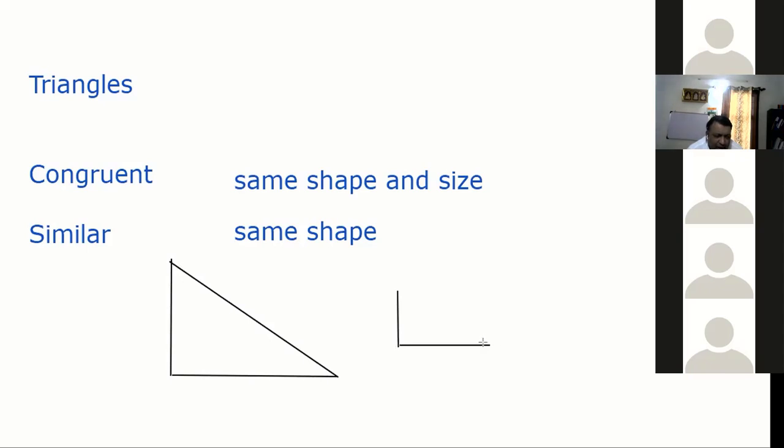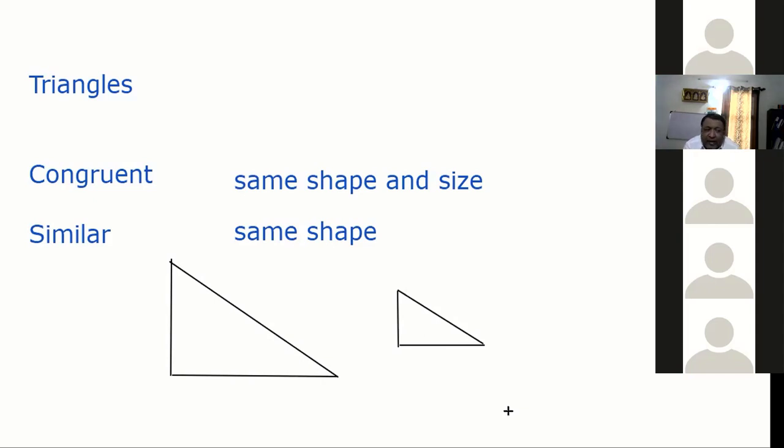Both triangles are similar because both have three sides and three angles. But since their size is not the same, when we put one above the other, you will see some other portion also. So they are not congruent. In congruent, size must also be the same.